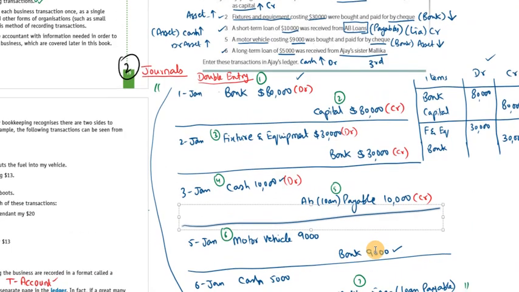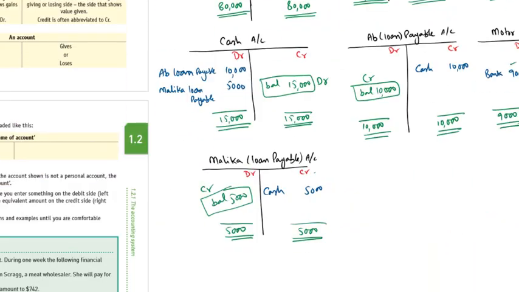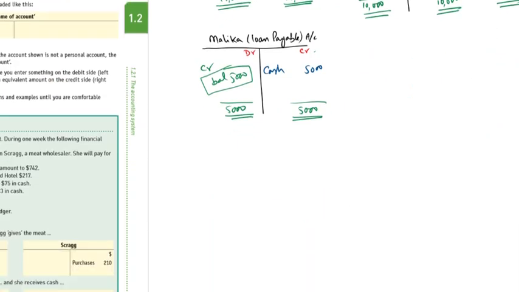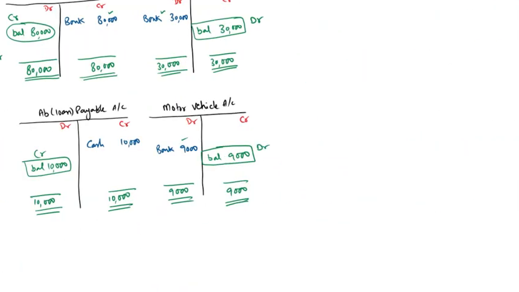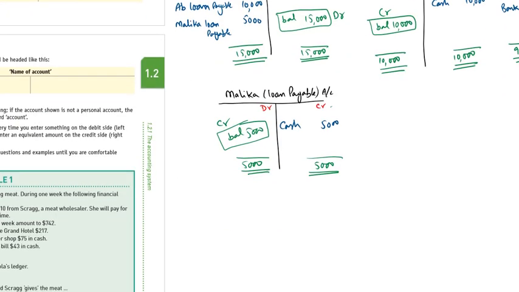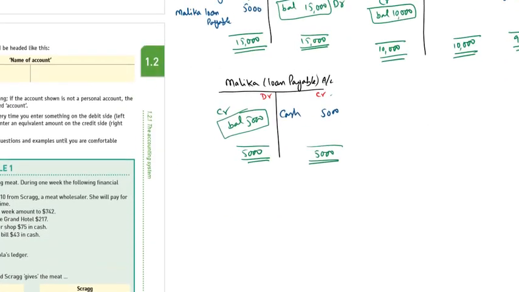We talk about the double entry, then we will make ledgers from double entry, and at the last we make the trial balance. This is the last step.